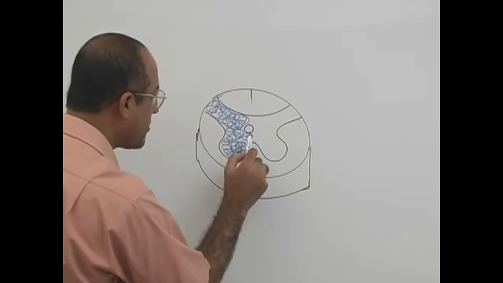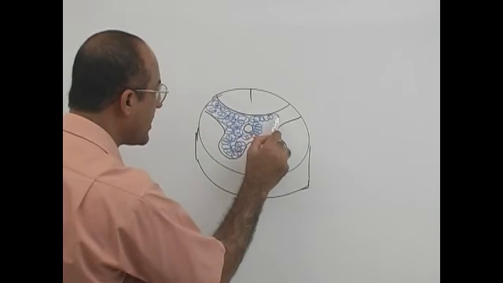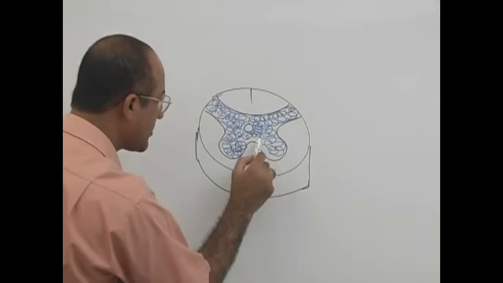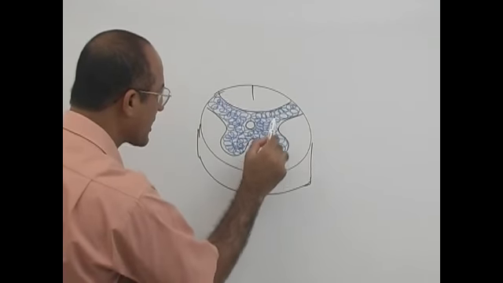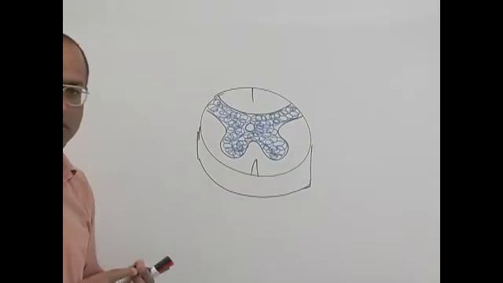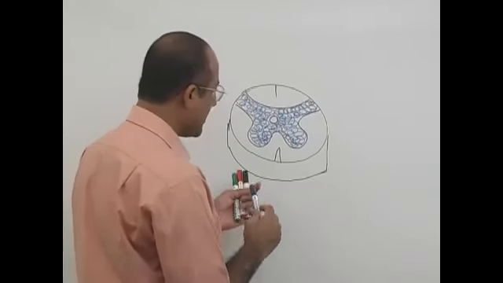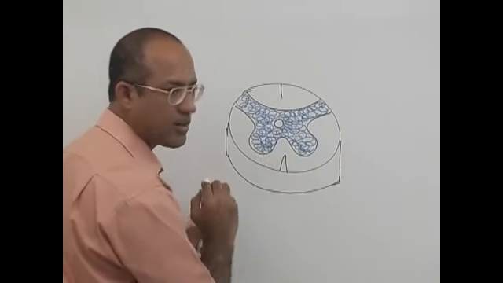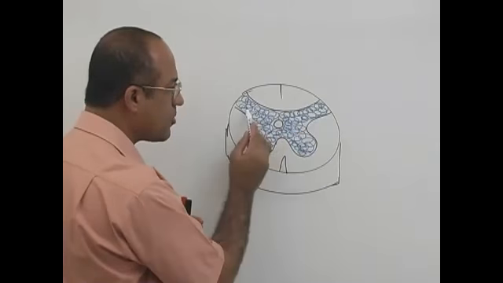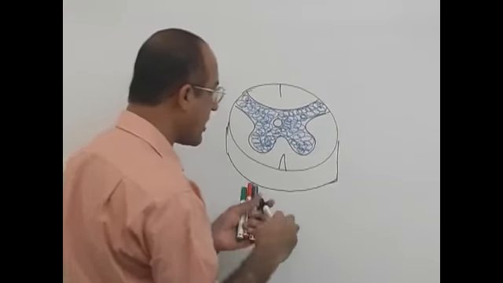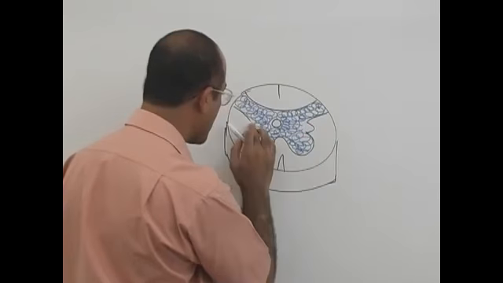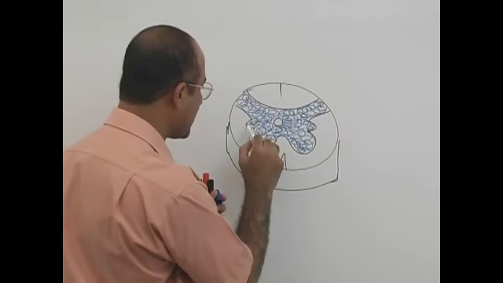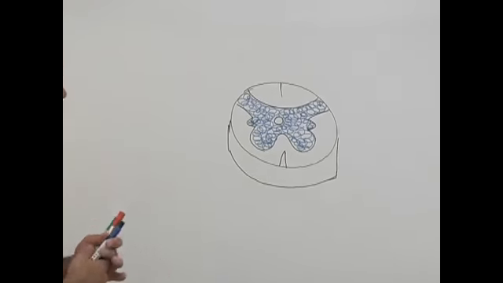Grey matter, right? Grey matter in the spinal cord makes a butterfly shape or H shape. And in this grey matter, these blue circles are the neuron cell bodies. This is the dorsal horn of the grey matter of the spinal cord. These are the ventral horns, or simply call them anterior horns and posterior horns. And at some levels of the spinal cord, they do have the lateral horn. We'll discuss that later. Right now that is not our concern.